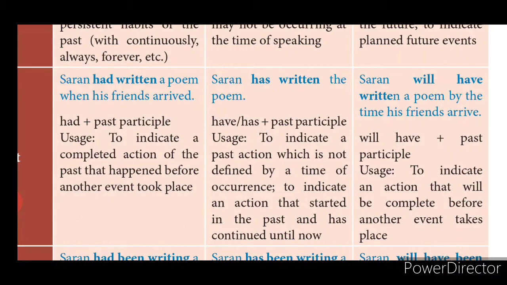Likewise, if we take break, broke, broken. Break is present tense, broke is past tense, broken will be past participle.